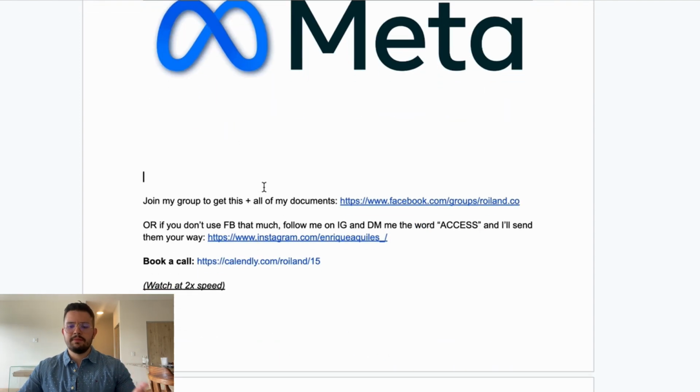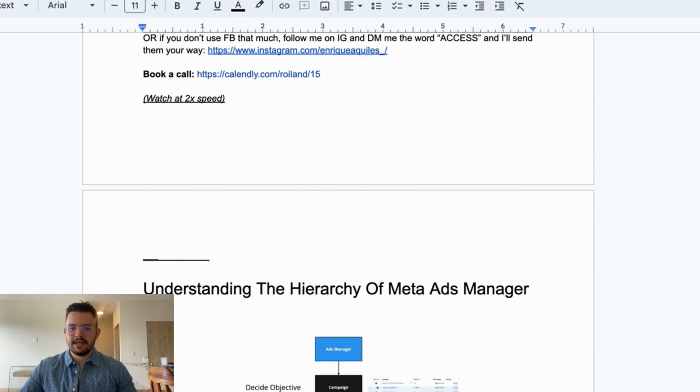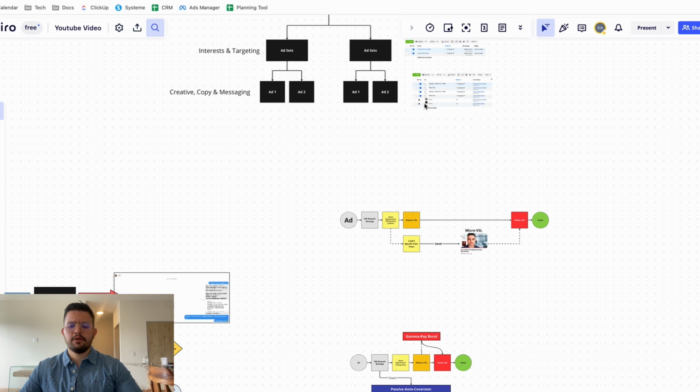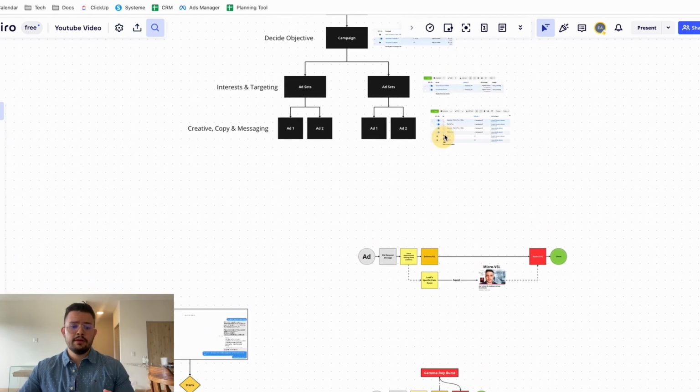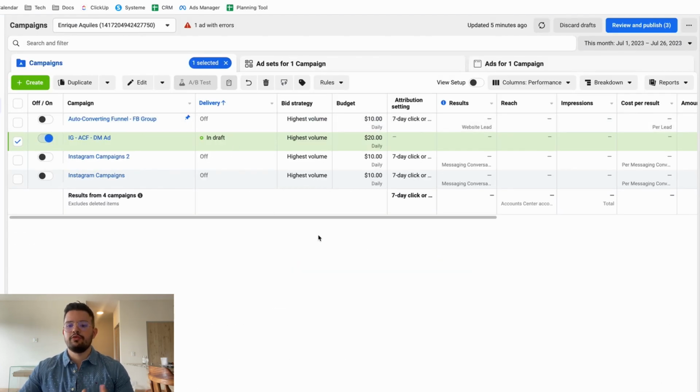I'm actually going to divide this into two parts. The first one is going to be all on understanding the Meta Ads Manager, like the actual hierarchy. We're also going to talk about profitable ads that you can run so that you can get the highest ROAS you can get in under 24 hours. And last thing, I'm actually going to go over my actual ads manager to walk you through everything, okay?